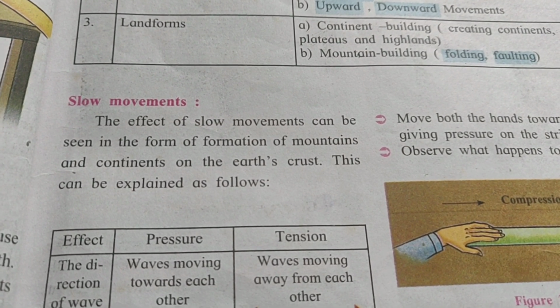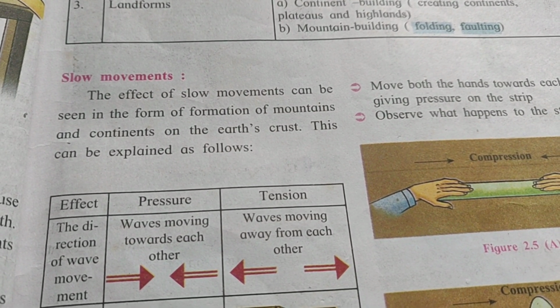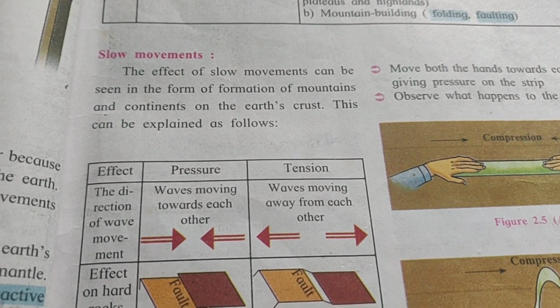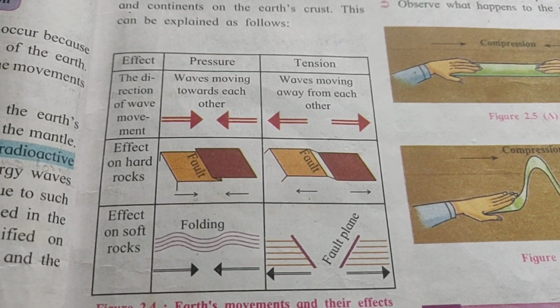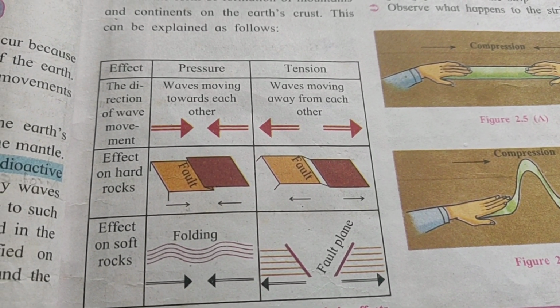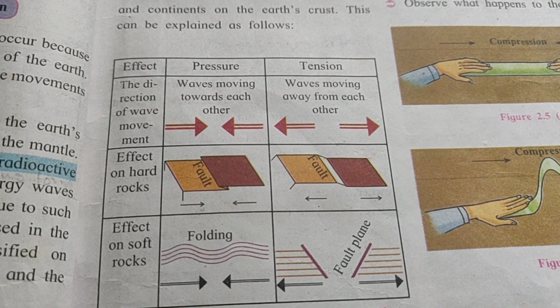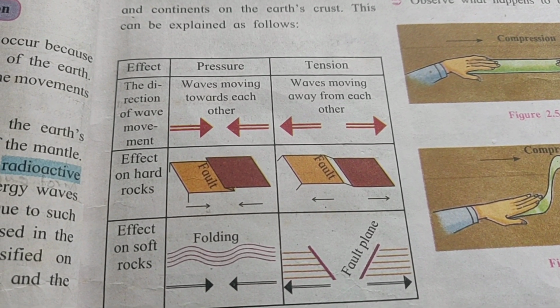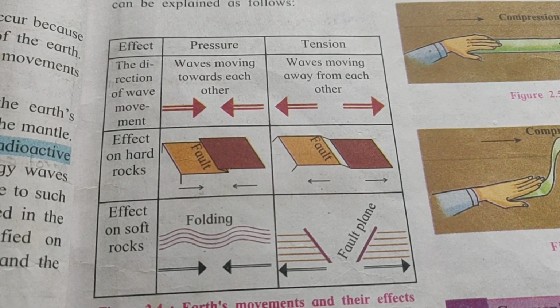Now about the slow movement we are going to study. The effect of the slow movement can be seen in the form of formation of mountains and continents on the earth crust. So this is explained by this, it is given. Now for the effect, the pressure and tension that is generated, and that effect is shown here on both. What will be the effect on the hard rock and what will be the effect on the soft rock.